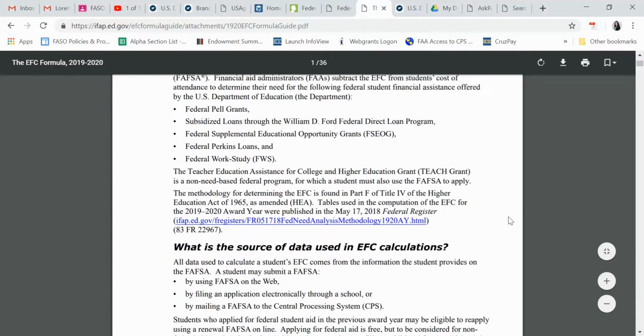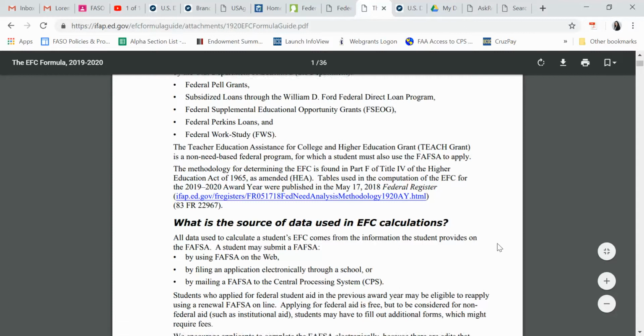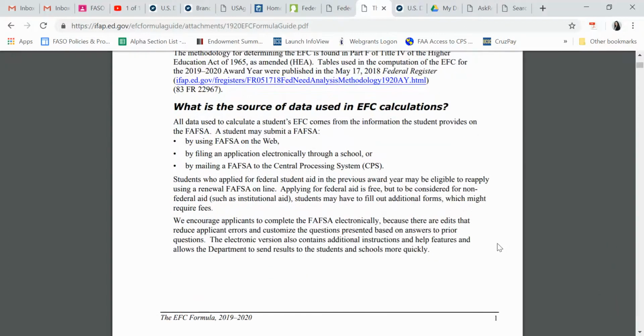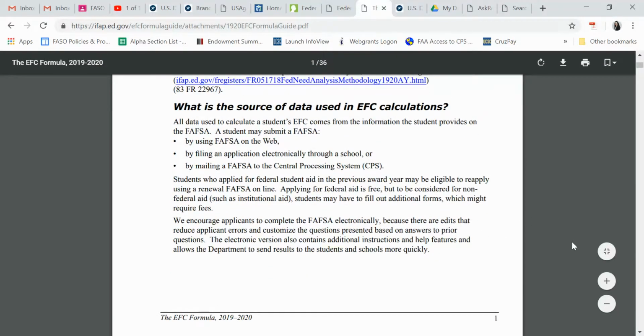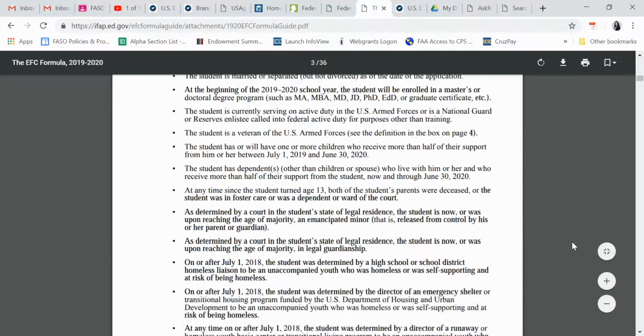It's rooted in law, okay? And it'll even tell you here, this method for determining the EFC is found in Part F, Title IV of the Higher Education Act. So it's in the law, so there's not much we can do about how it's calculated. I'm not going to go through each of these pages. What I would ask you in this topic is to go ahead and read through page 7.